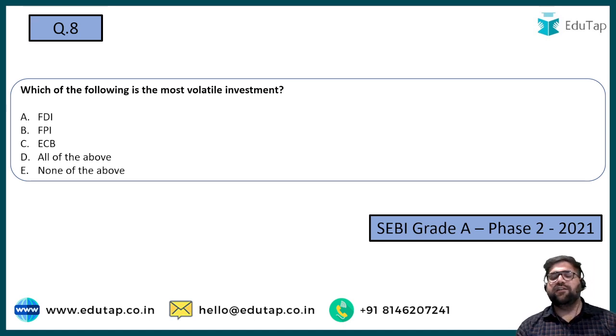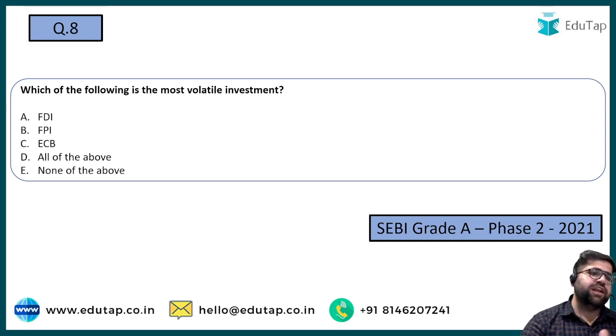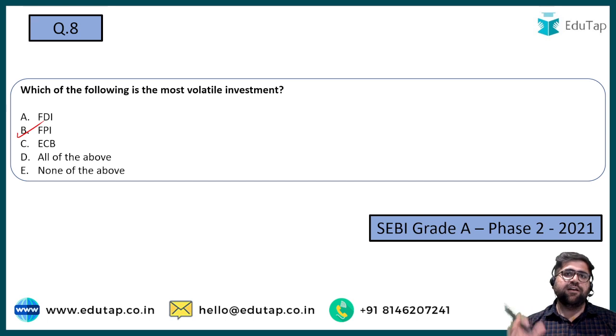Very easy. Again, a very easy question provided that your concepts are clear. The answer over here will be FPI. FPI is also known as hot money. Why? Because I can dump that particular money into one country, and after a few days, or after a few hours, I can pull back that particular money as well.